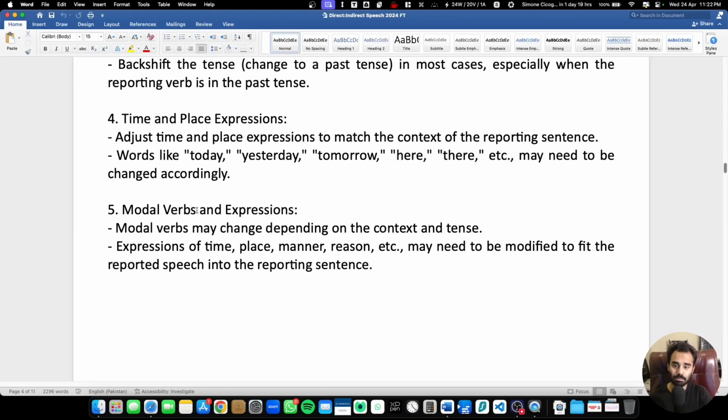Now, the last one is modal verbs and expressions. Modal verbs may change depending on the context and the sentence or the tense. And the tense expressions of the time, place, manner, reason, etc. may need to be modified to fit the reported speech into the reporting sentence.